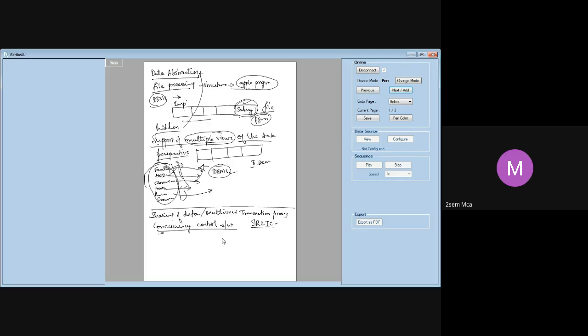That means what is happening? You are doing some kind of transaction. Why transaction? Because the number of seats available will go on decreasing as you book. That means you are making some changes in the database. There are going to be some updates in the database. That means several users are trying to update the same data at the same time. And again, it should all result in the correct update.